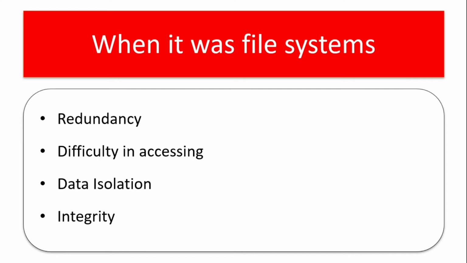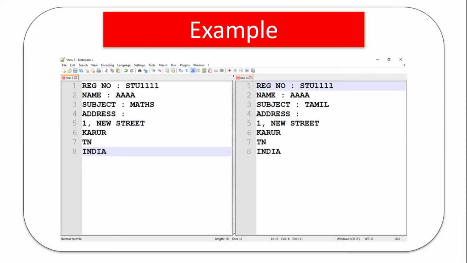So what is redundancy? Redundancy means repetition in data. For example, imagine we are using file system for managing data. I have records for the list of students who are registered for the subject maths and the list of students who are registered for the subject Tamil. The file on the left-hand side has the list of students registered for maths, and the file on the right-hand side has the list of students registered for Tamil. In both files we have common data, that is address. So it is obvious that repeated data is entered in both the files.